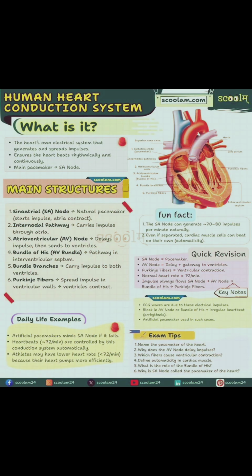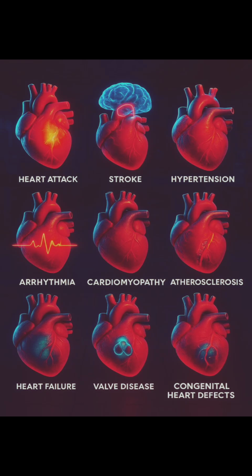Next is blood pressure or BP. The force with which blood pushes against the wall of blood vessels is called BP or blood pressure. The blood pressure of a person is measured by using an instrument called the sphygmomanometer, devised or introduced by Stephen Hales. The BP can be measured in two phases such as systolic pressure and diastolic pressure.